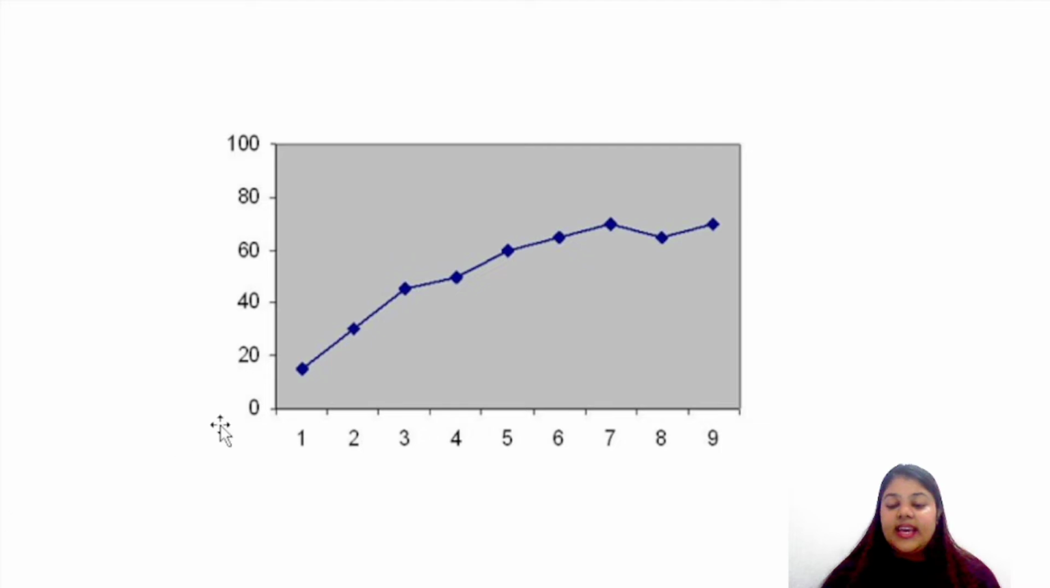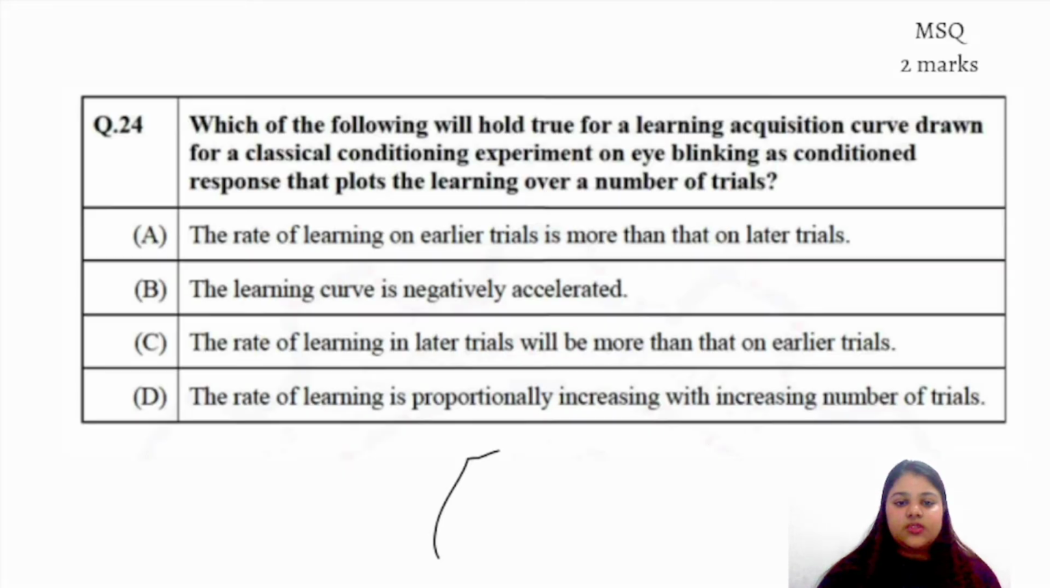This is it. In the earlier trials, the learning is very quick. Maybe for a child, for example, the child would pick up anything very quickly. But later on, this learning process would slow down. Right, so A is the correct option.